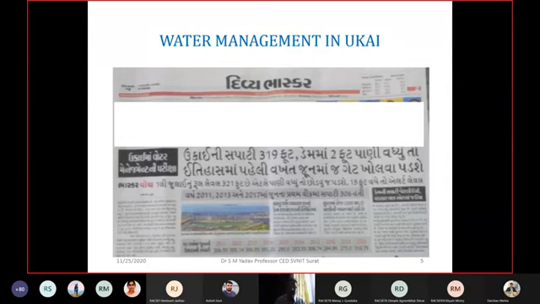This rule level is considered for all the dams in India. What has happened this year is that in the month of July itself, the water level in the dam is 319 feet, while the rule level is 321 feet. Usually in the month of August or September, the Ukai authority is forced to open the gate to release the excess water.